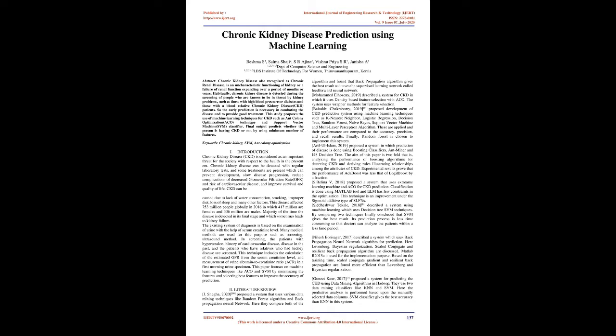This study proposes the use of machine learning techniques for CKD, such as the ant colony optimization, ACO, technique and the support vector machine, SVM, classifier. The final output predicts whether the person is having CKD or not by using a minimum number of features. Keywords: chronic kidney, SVM, ant colony optimization.